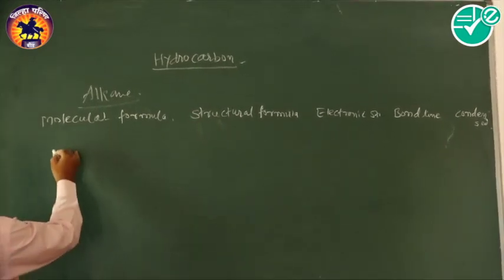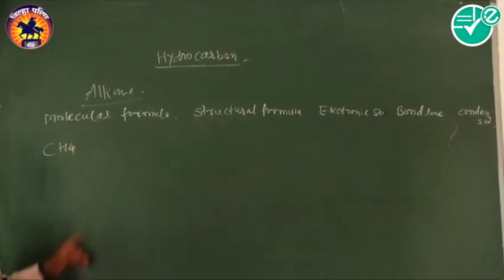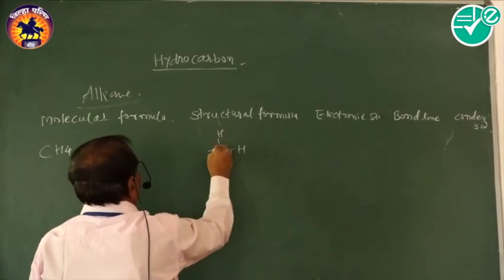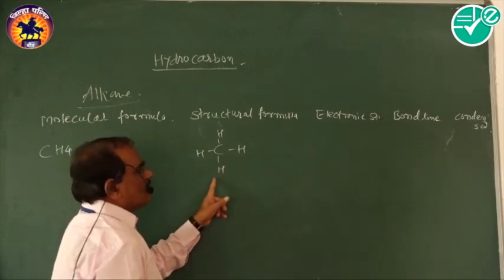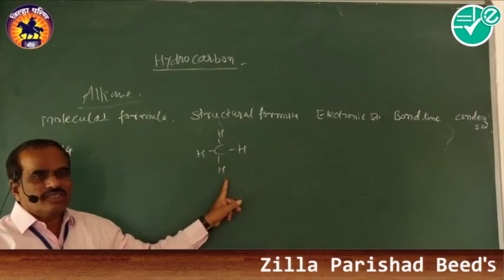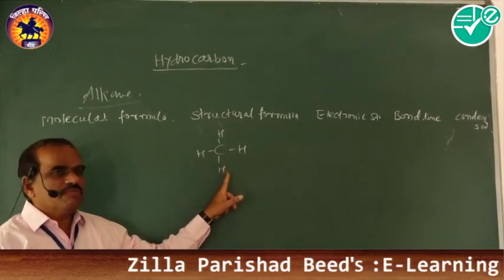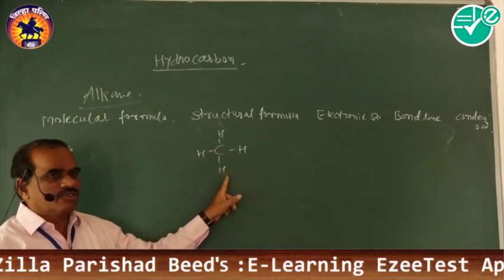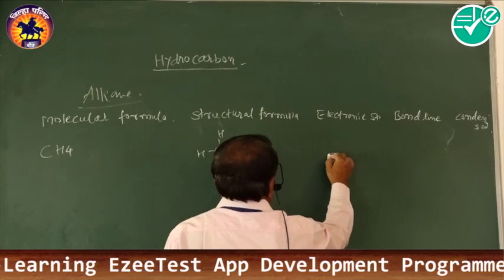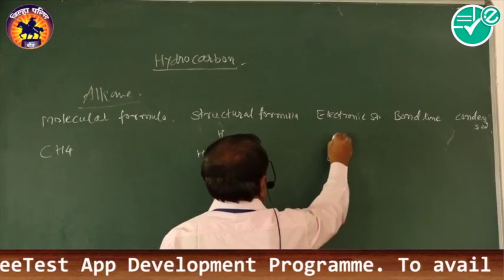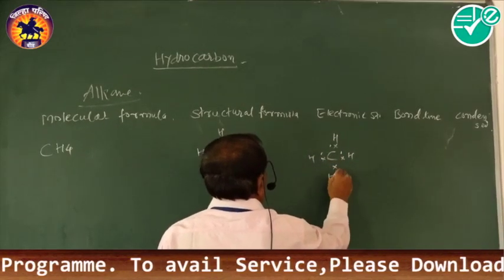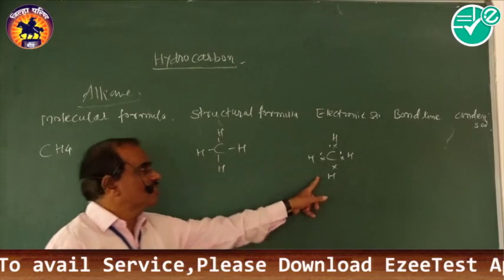We can say that first, methane has the molecular formula CH4. The structural formula of methane is in this way. The electronic structure of methane: the carbon and hydrogen bonds are covalent bonds, formed by the sharing of a pair of electrons between carbon and hydrogen. Therefore, the electronic structure of methane is in this way. That is the electronic structure of methane.